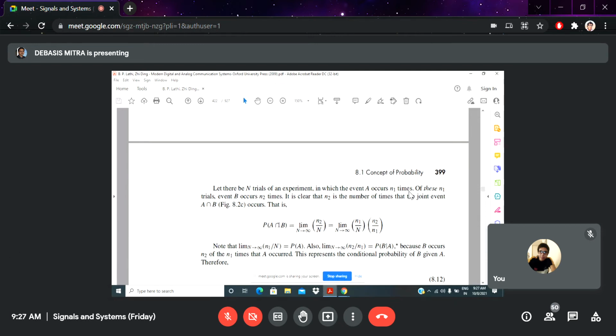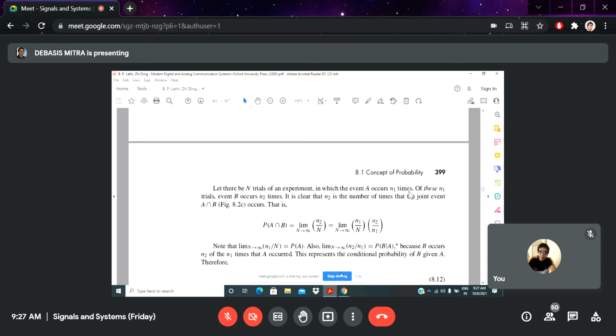Obviously n2 divided by n1 is the probability of B given A. Now you take the product of these two things, and finally you get n2 divided by capital N.